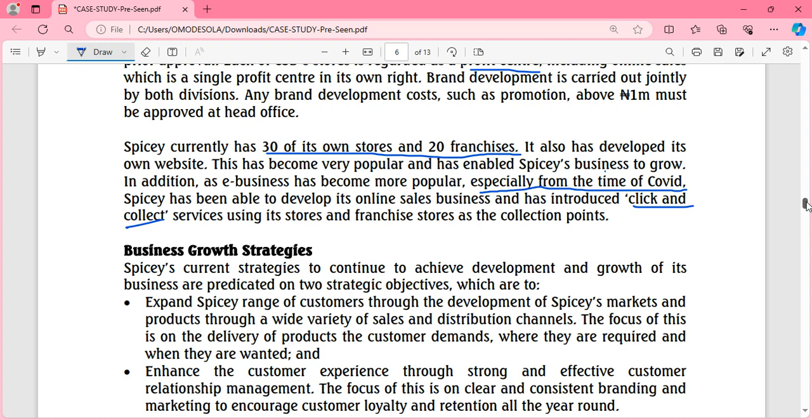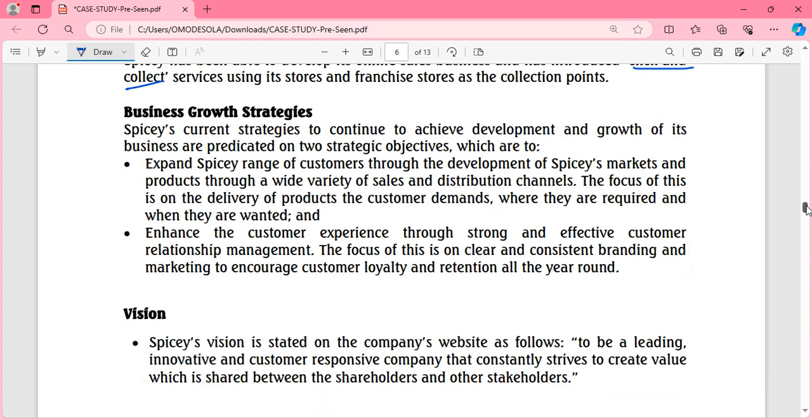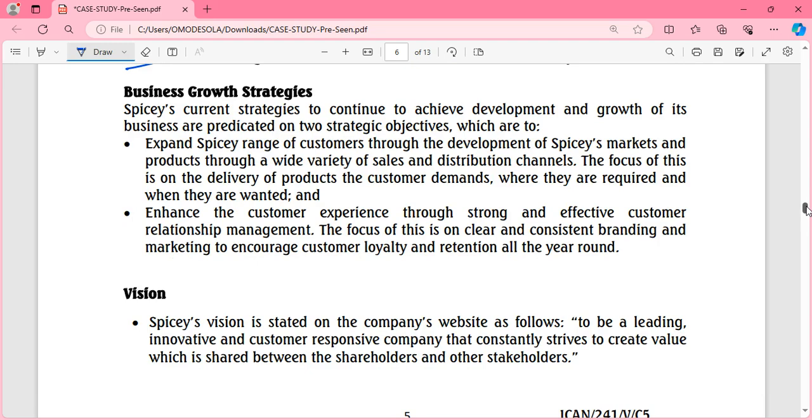But at least one can easily purchase online, and that really develops its e-business. Then we're given information about the growth strategies. The first one is that the company wants to expand its range of customers through development of its markets and products through a wide variety of sales and distribution channels.